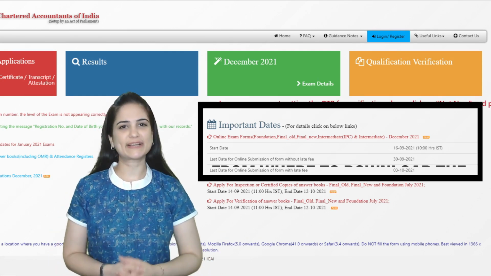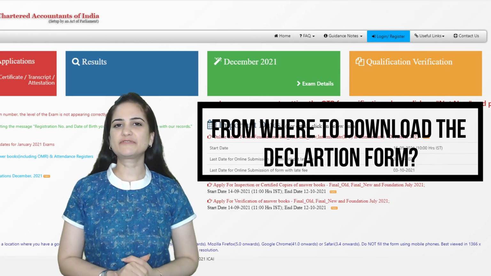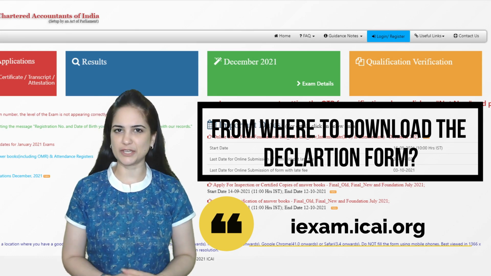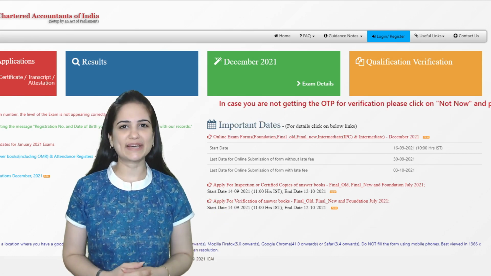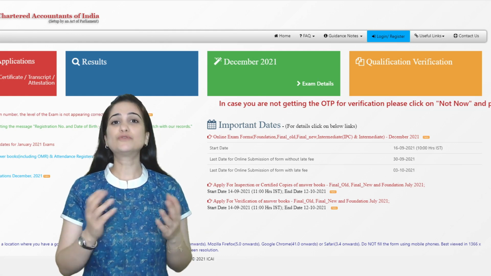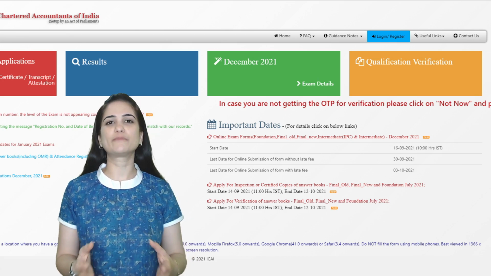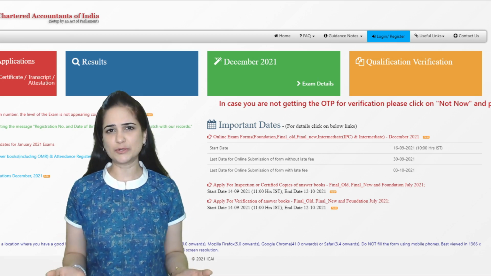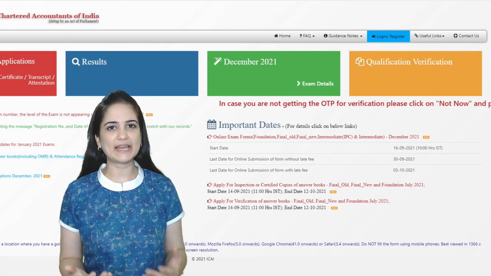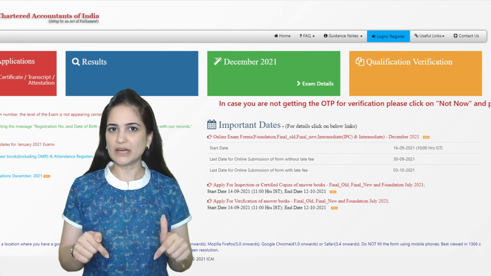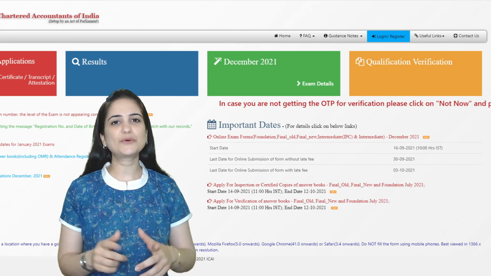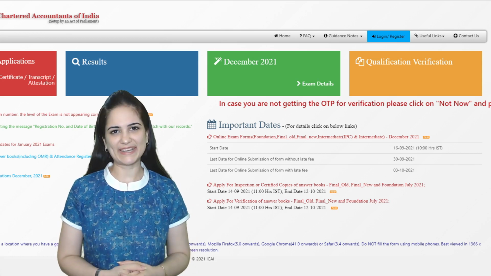From where to download the declaration form? Students, you can visit the website icaiexam.icai.org to download the declaration form. But this website can be accessed only from either a desktop or a laptop. If you want to access the declaration form from your mobile device, you will not be able to do so. So for the convenience of students who currently don't have access to either laptop or desktop, I am leaving a link from where you can download the declaration form. So go to the description box and you can download the declaration form from that link.